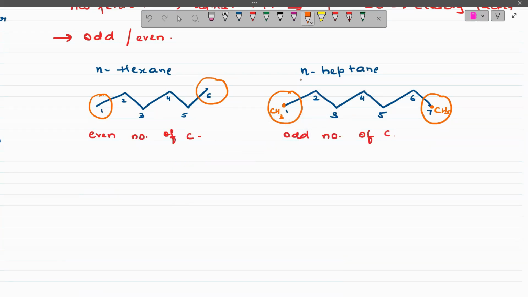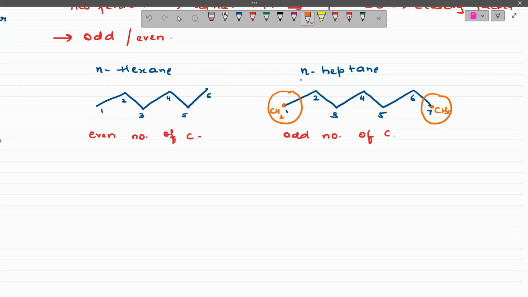I can see that the methyl groups lie on the same side of the plane. So in the odd number of carbon atoms, the methyl group lies on the same side of the chain, right?